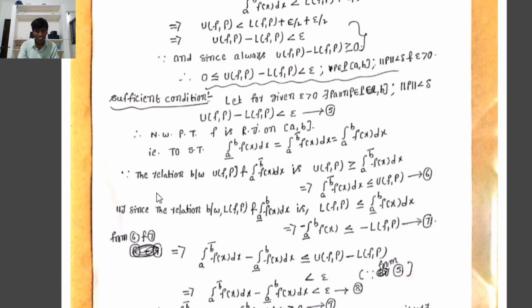Now we write the relation between the upper Riemann sum and the upper Riemann integral.